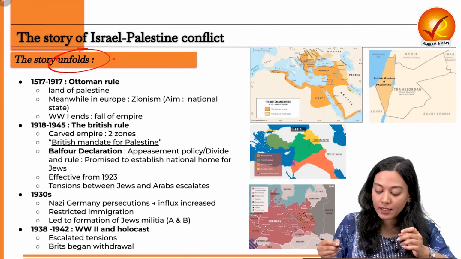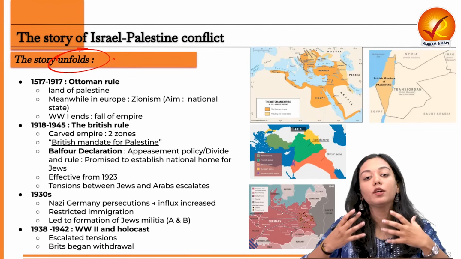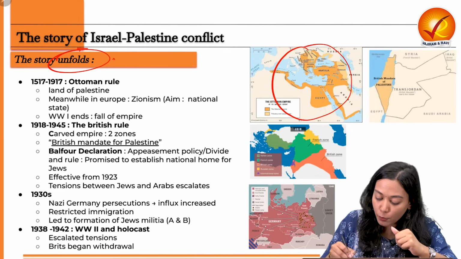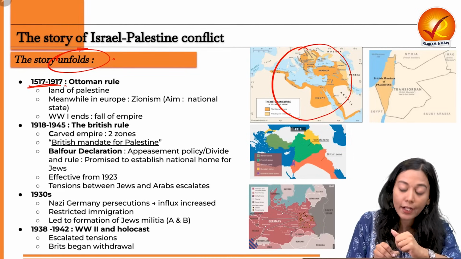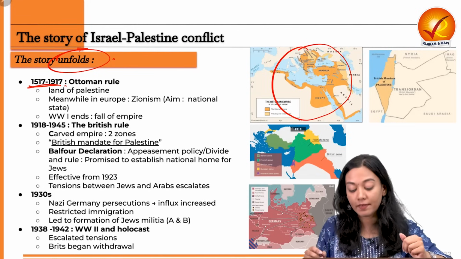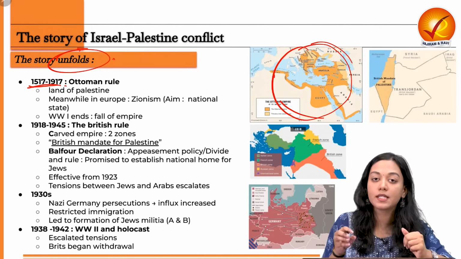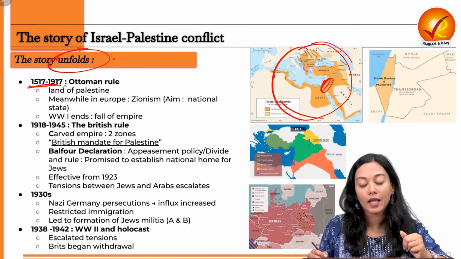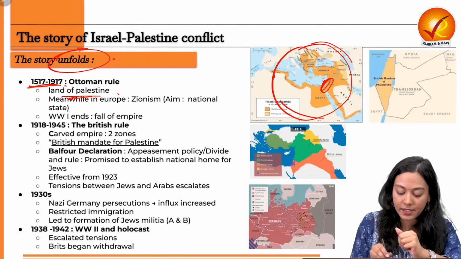So as you can see, the Turks, or the Arabs, have been very prominent conquerors around the Mediterranean Sea. A lot of the region was occupied by the Ottoman Empire. From the 16th century till the end of the First World War, that is 1917, we will see the entire border, especially the holy sites and the region of Israel, occupied by the Ottoman Empire. They recognized this region not as Israel but as the land of Palestine.